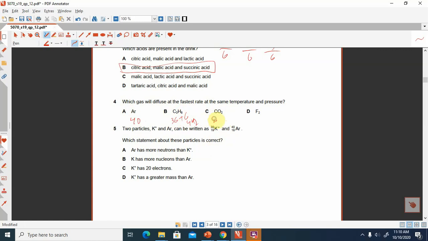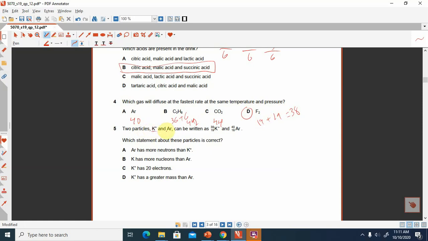Carbon dioxide has 44, and fluorine has 19, so 19 plus 19 will be 38. So 38 is the smallest molecular mass. So option D will be correct. Fluorine will move fastest.